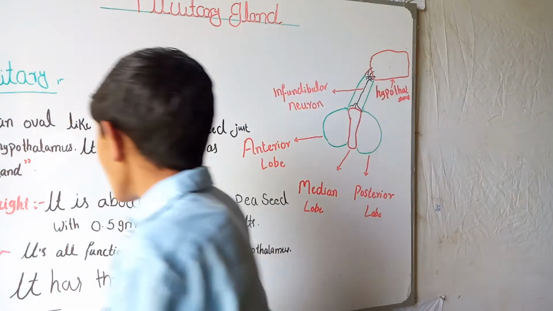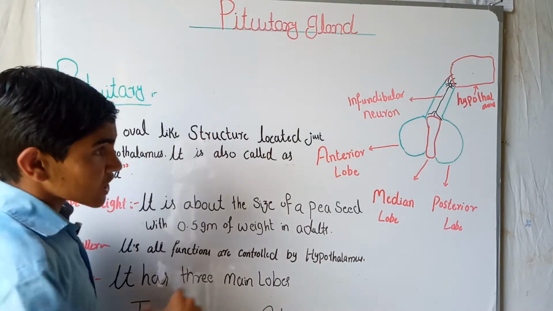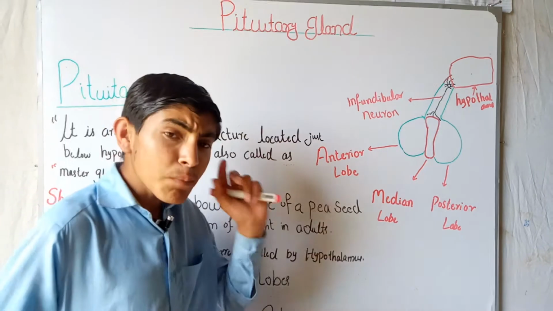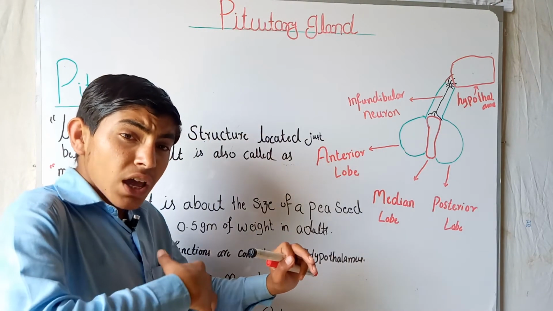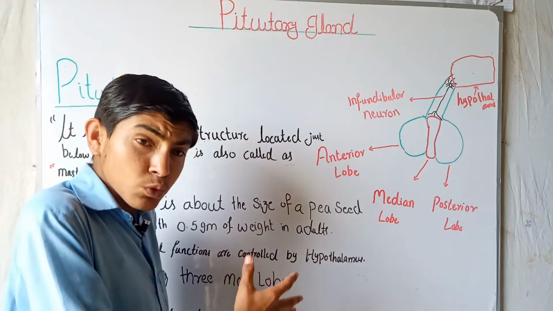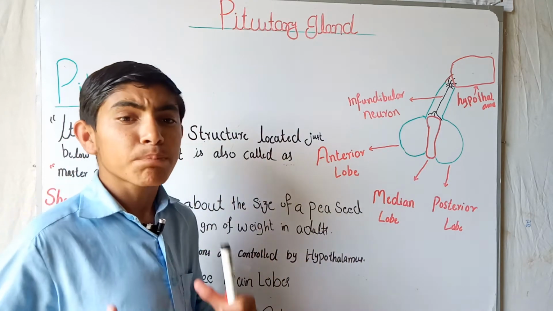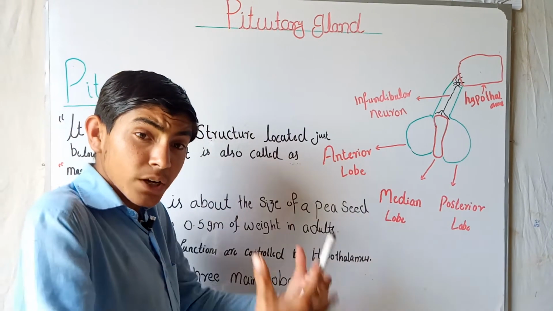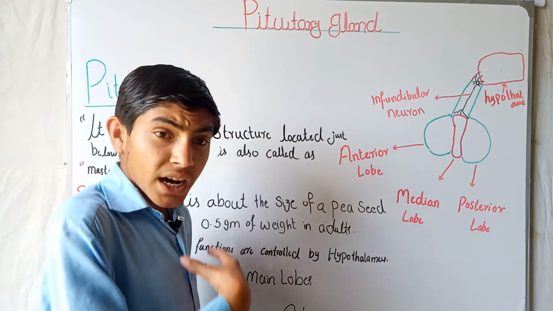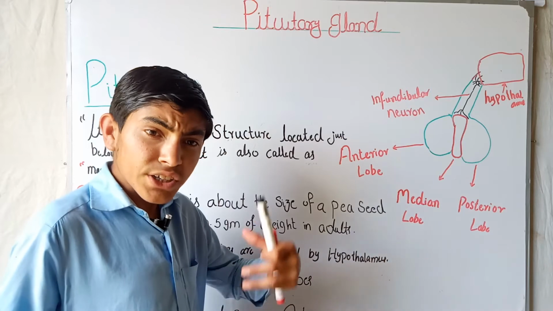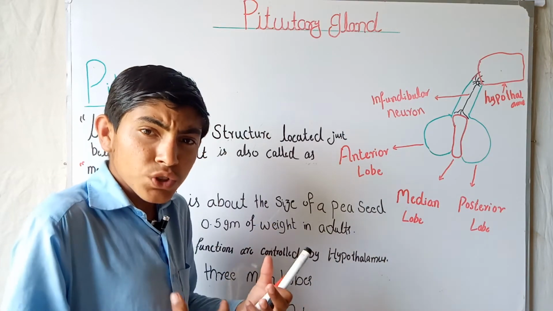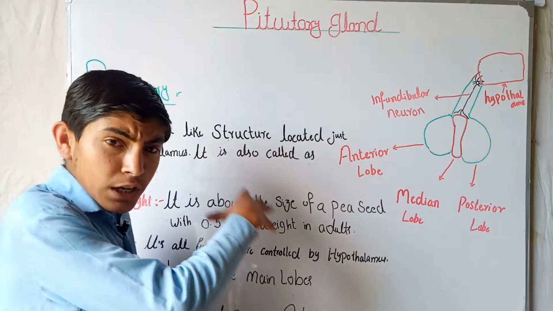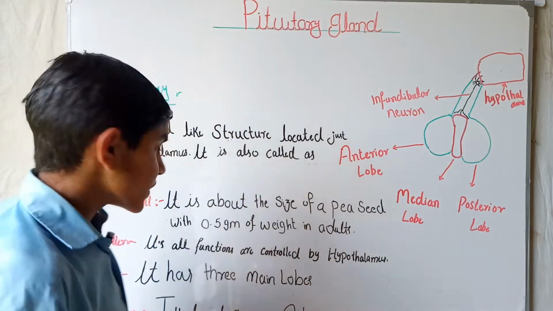It is an O-like structure, you can see here. And we also call it the master gland. The reason is that it secretes a lot of hormones which control all our body functions chemically, and it also controls the other glands present in our body, like the thyroid gland, adrenal gland, and the uterus. A lot of glands are controlled by the pituitary gland. Therefore it is called the master gland in our body.